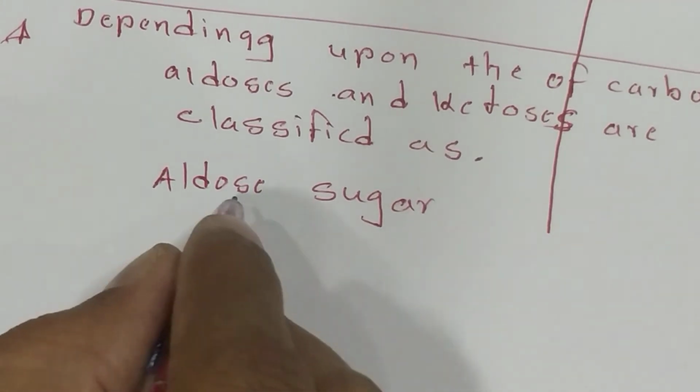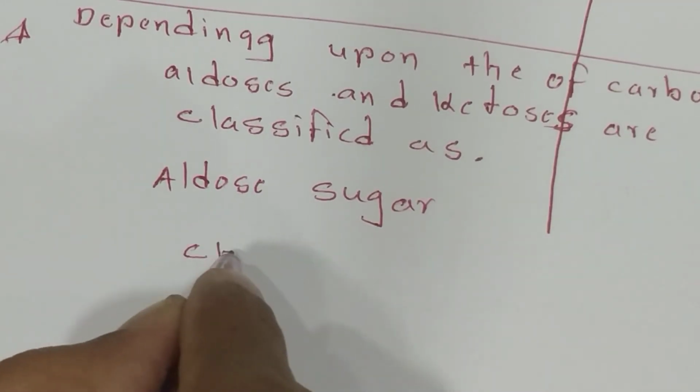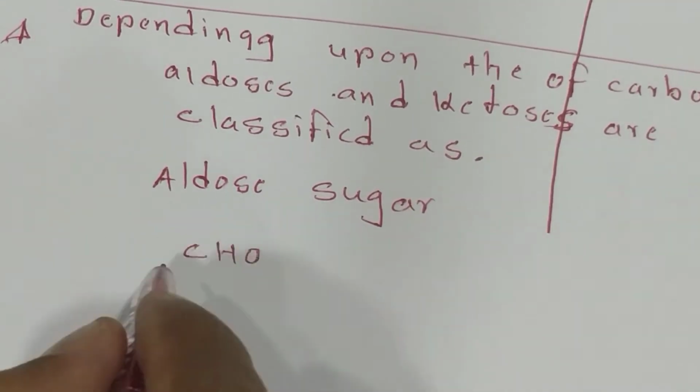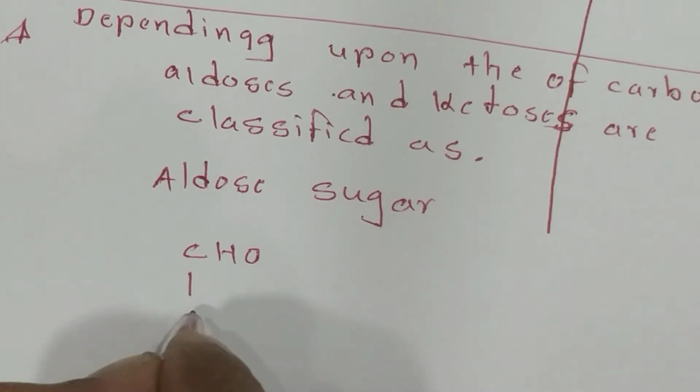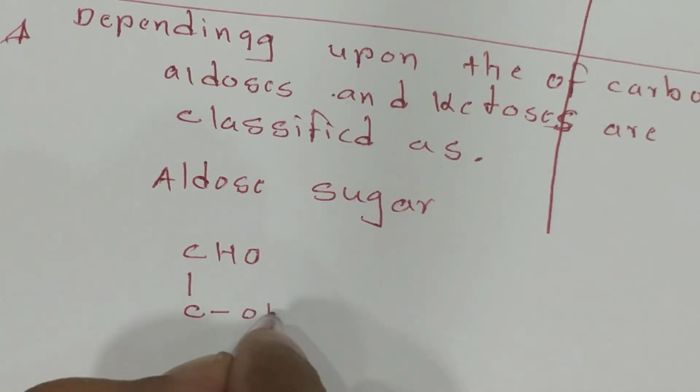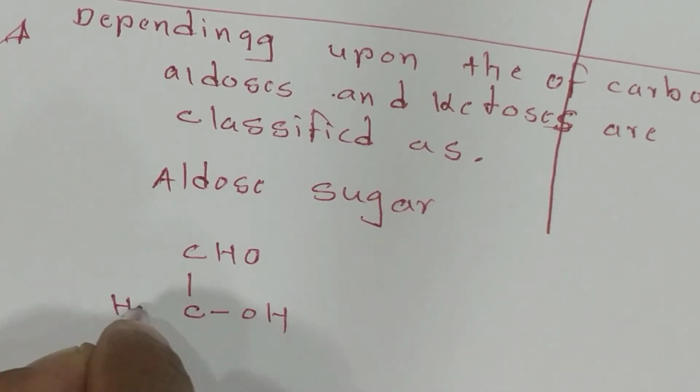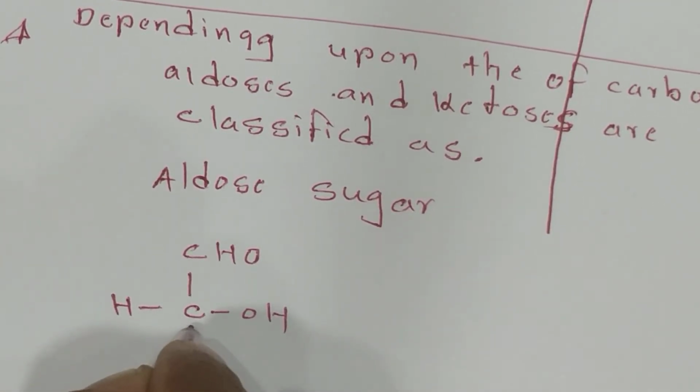Now aldoses contain the aldehyde group. This group is called aldehyde. The first example is glyceraldehyde. It has 3 carbons, and its last group is CH2OH.